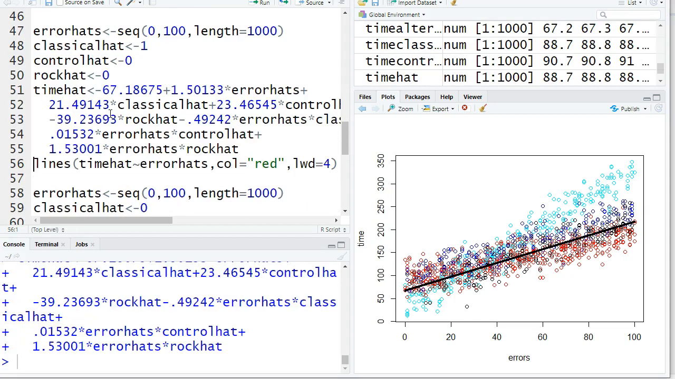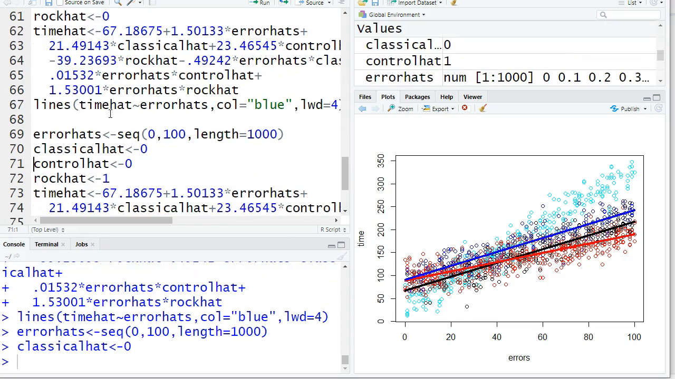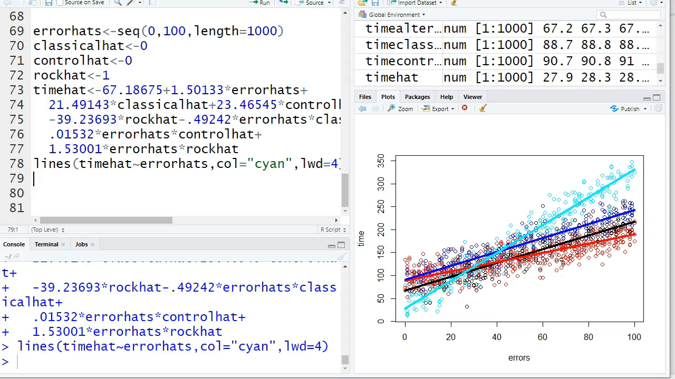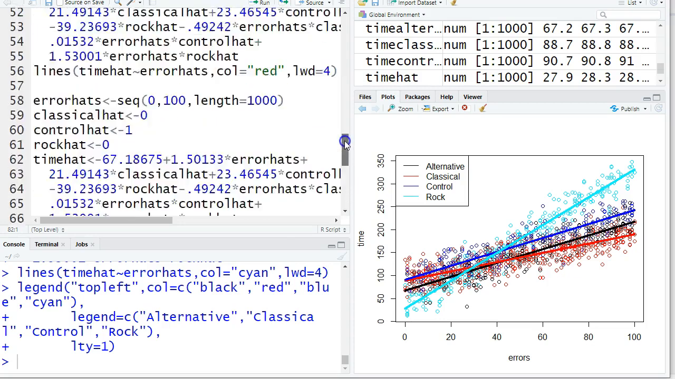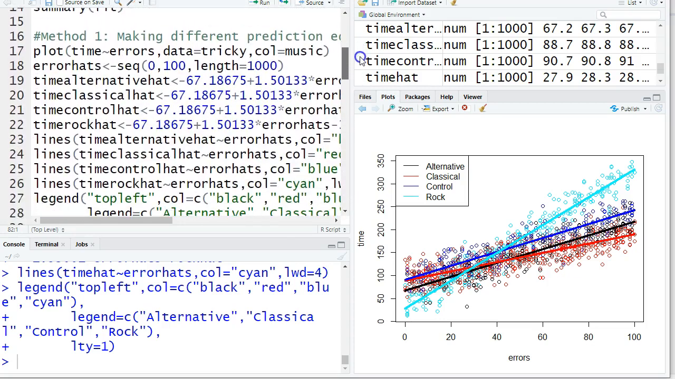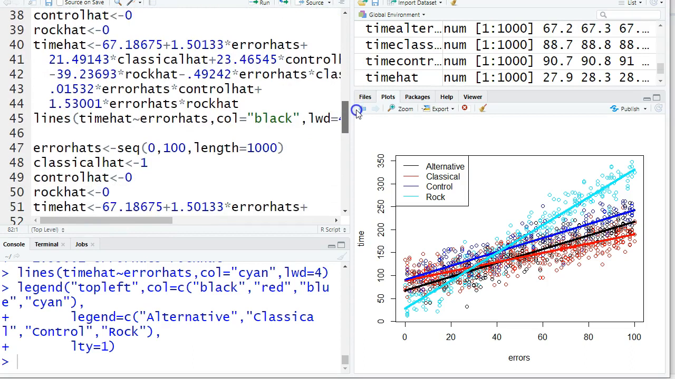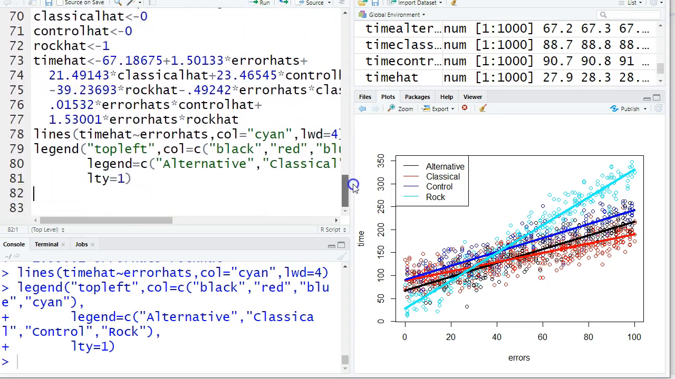Run all these lines of code. There's the black line, the red line, the blue line, and here I want rock, which is the cyan line. There we go. And we use the same code for the legend as before. Two different ways. One splits it into all these different equations, and you have to figure out which number belongs to which equation. The other method only has one equation, and you have to copy and paste it and change which category you're talking about to make the different lines.